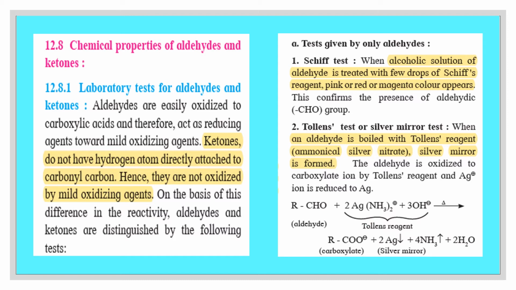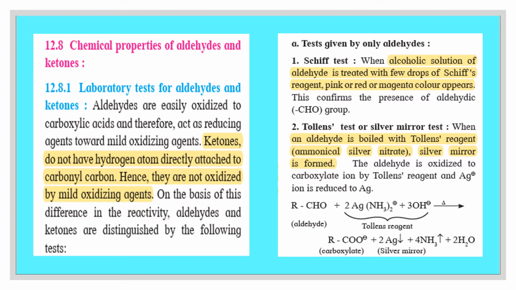A silver mirror is formed when Tollens reagent is boiled with aldehyde. The aldehyde is oxidized to carboxylate ion by Tollens reagent and Ag+ ions are reduced to Ag. So the equation we can write: RCHO, that is the general formula of an aldehyde, treated with Tollens reagent Ag(NH3)2+ and 3OH-.